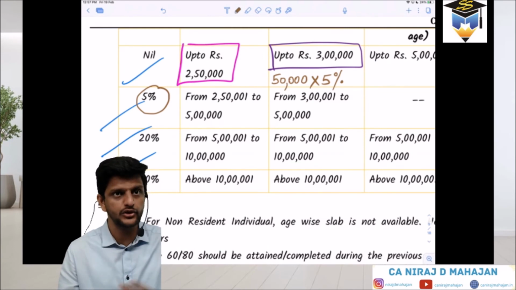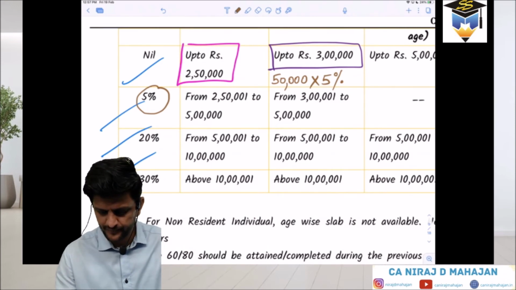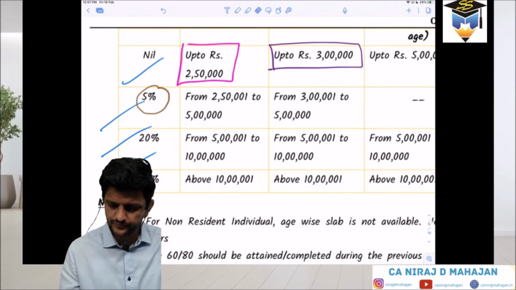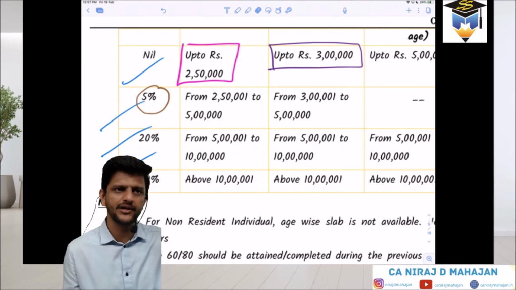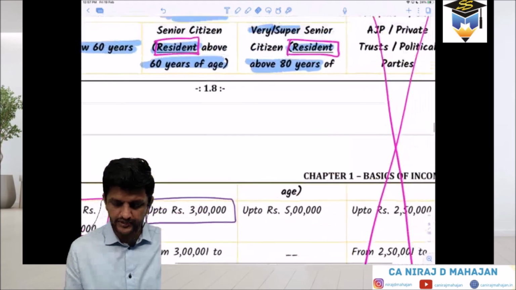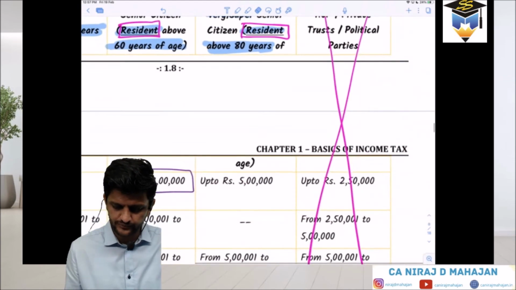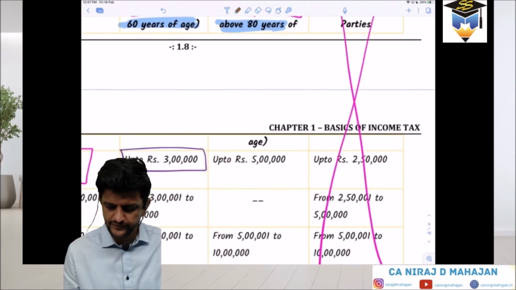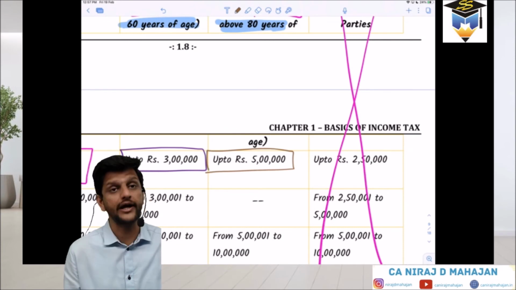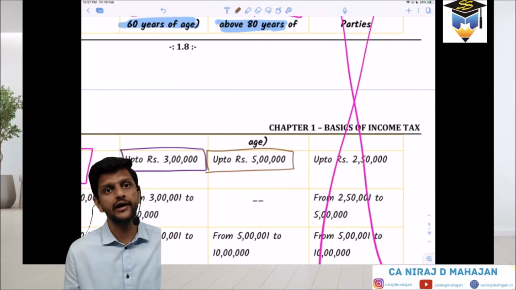All these things we are going to calculate and practice, so you will understand. Don't worry. Clear? Understood? That is the only first slab where there is a difference for senior citizens. But even he has to be a resident. Clear? And the last one, up to what? Tell me what is given. Up to 5 lakhs, no tax.